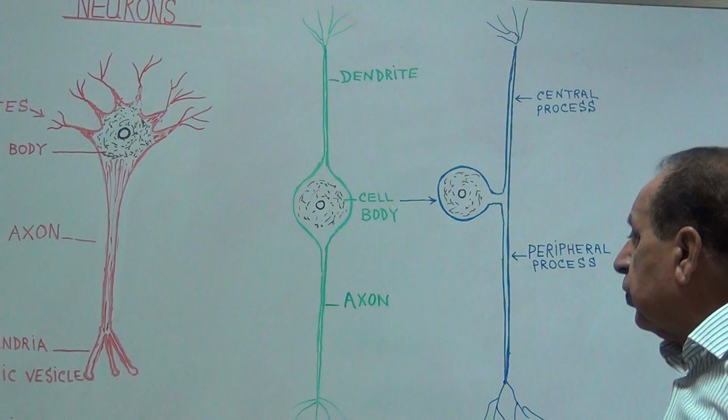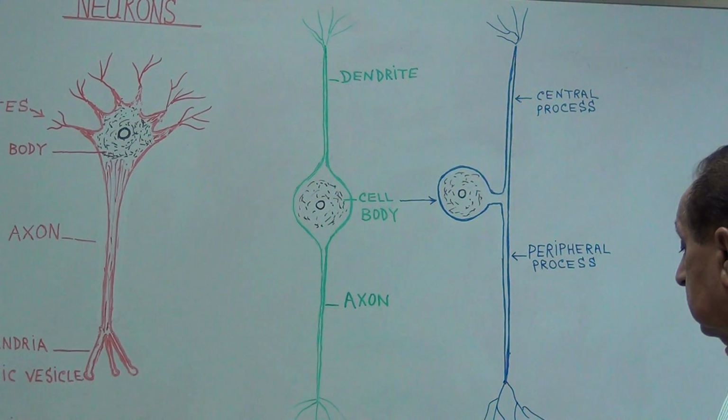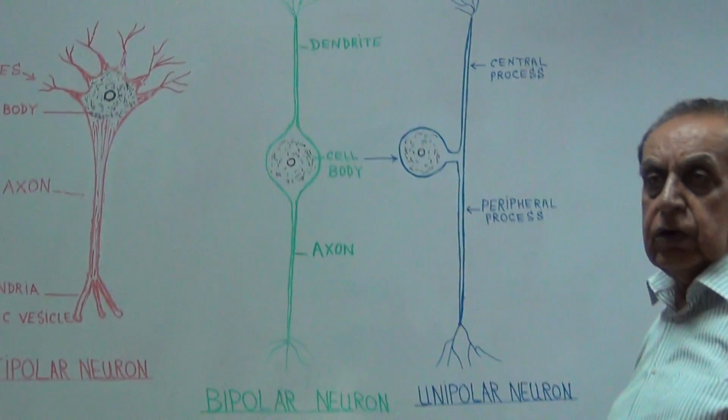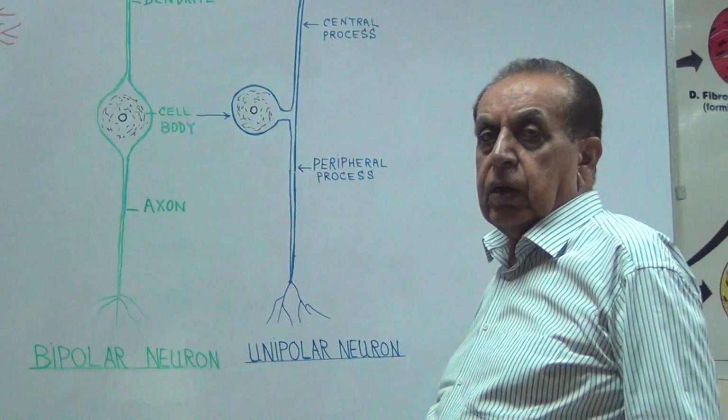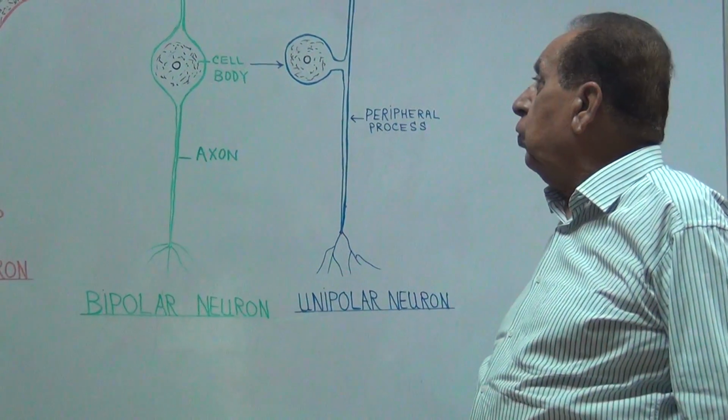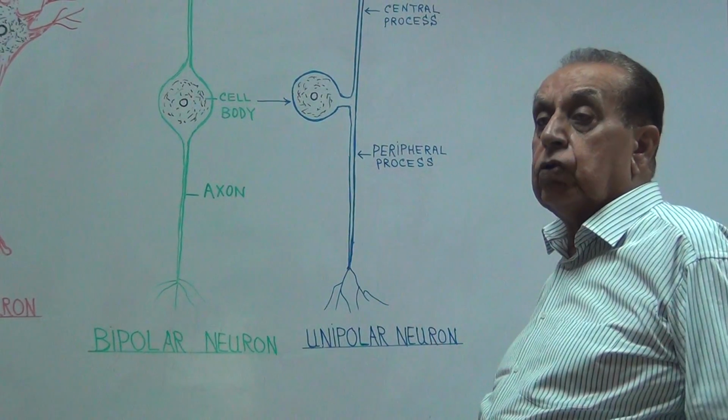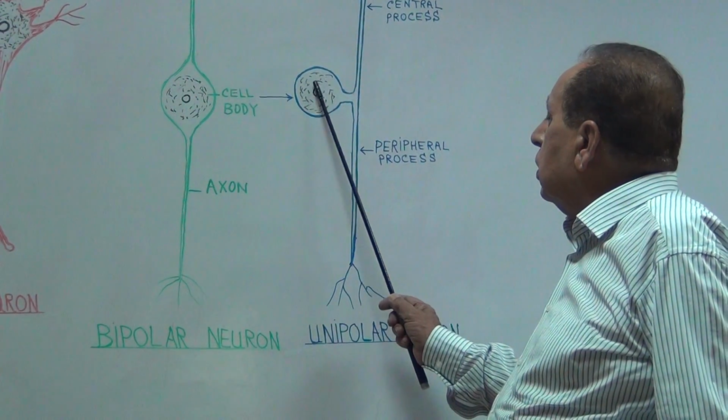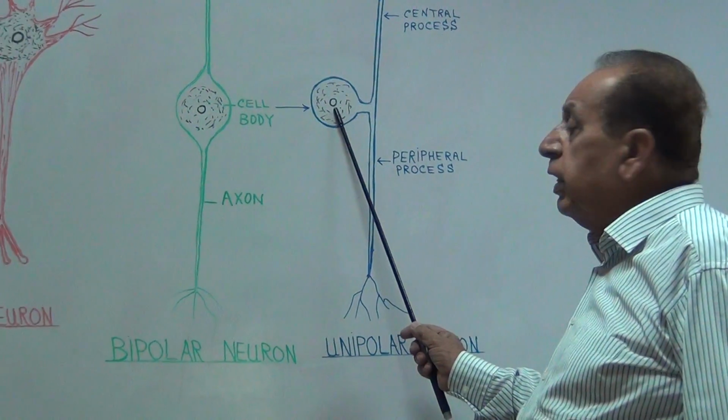Then the third one is the unipolar neuron. Now in this neuron, the cell body has a nucleus in the center.